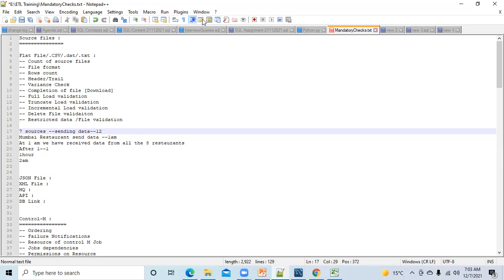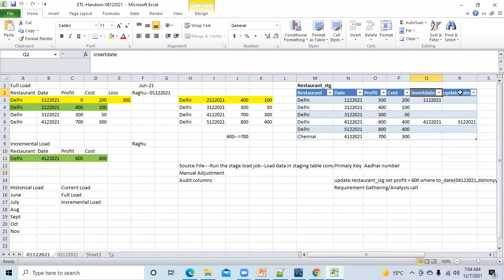The next question: what are audit columns in a table and why are they required? Yesterday, I showed you that insert date and update date are used here. These are known as audit columns. But don't think that all the date columns you have are audit columns. Like here, this date column is not an audit column. This date column will tell you that this record is of 1st December, this record is of 2nd December. But this insert date and update date are audit columns. Why? Because they help you understand when this particular record was inserted, when it was updated, and all that information. That's why these two columns are known as audit columns.